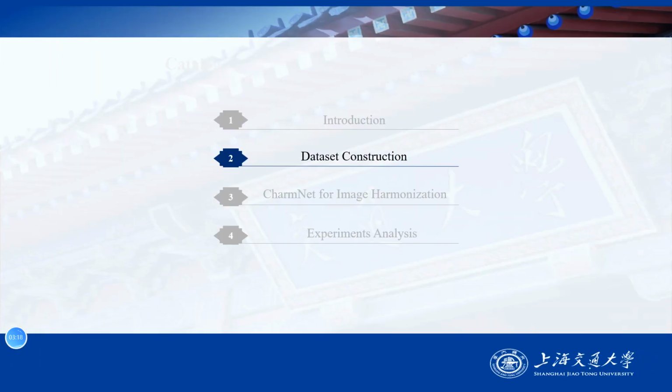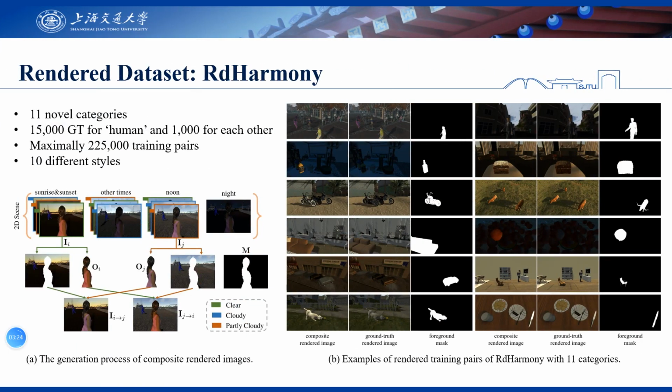Next, I introduce the dataset construction of our RDHarmony. We use 3D rendering software to generate 2D rendered images and use the weather system plugin to control the capture conditions. Moreover, we combine different weathers and times of the day of rendered images, then define 10 representative styles. Then, we exchange the foregrounds of ground truth rendered images in the same 2D scene with each other, producing rendered training triplets.